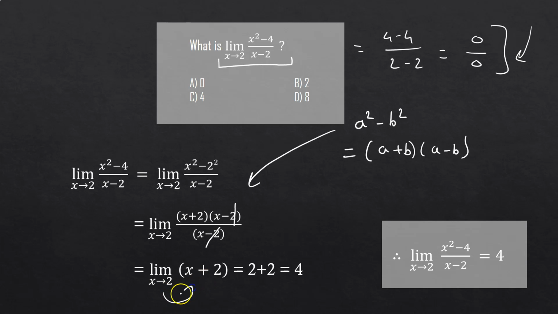Now we substitute the value of the point inside the function, we get 2 plus 2 equals 4. So therefore limit of x tends to 2 of (x square minus 4) upon (x minus 2) will be equal to 4. So let's see in the options. Here we can see option C is the correct one.